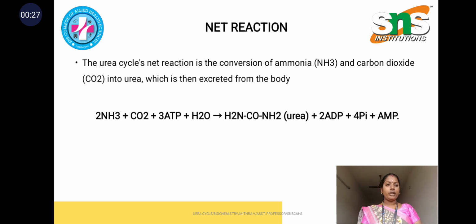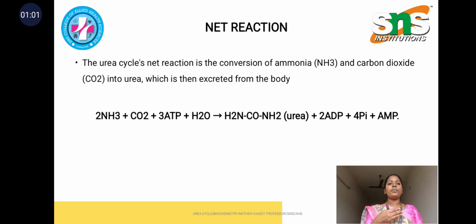In carbohydrate metabolism, the glycolysis cycle is involved, in which glyco means sugar, and in glycolysis the glucose is converted into pyruvate and lactate in the form of energy. So the glucose has to be broken down into pyruvate and lactate. Pyruvate is the end product under aerobic respiration, and lactate is the end product of glycolysis in anaerobic respiration. Aerobic is the presence of oxygen and anaerobic is the absence of oxygen.